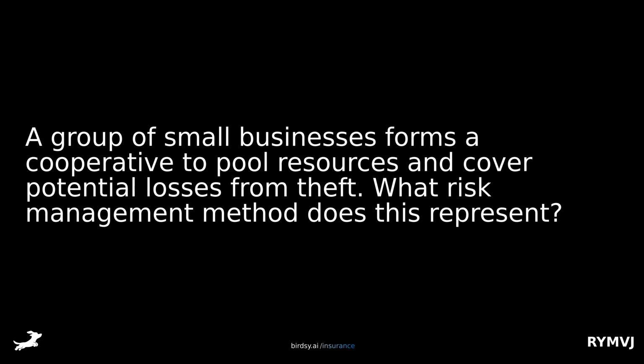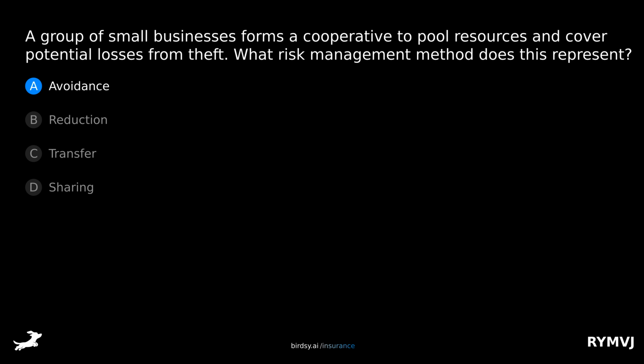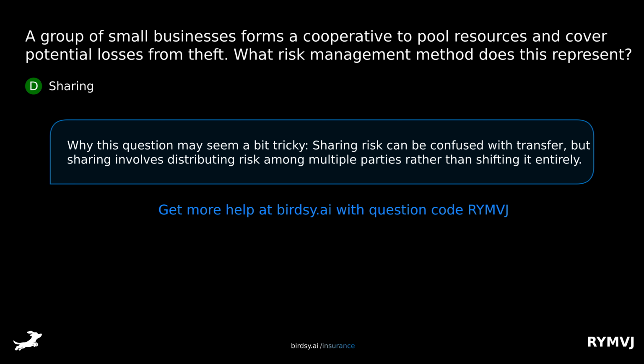A group of small businesses forms a cooperative to pool resources and cover potential losses from theft. What risk management method does this represent? Is it A, avoidance, B, reduction, C, transfer, or D, sharing? The answer is D, sharing. Why this question may seem a bit tricky. Sharing risk can be confused with transfer, but sharing involves distributing risk among multiple parties rather than shifting it entirely.